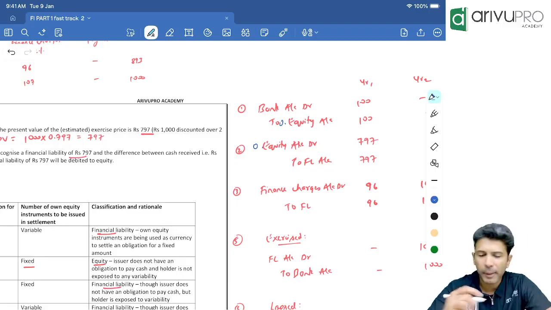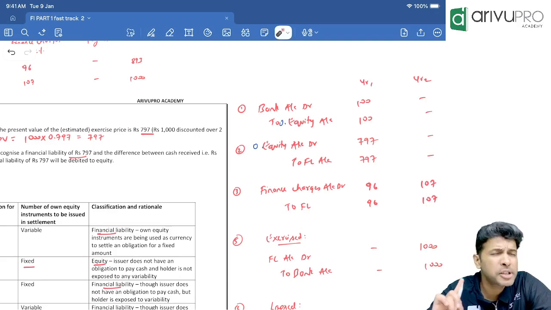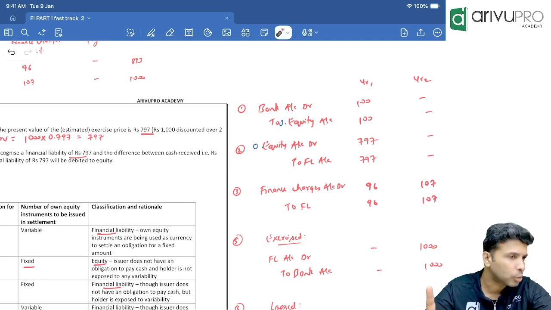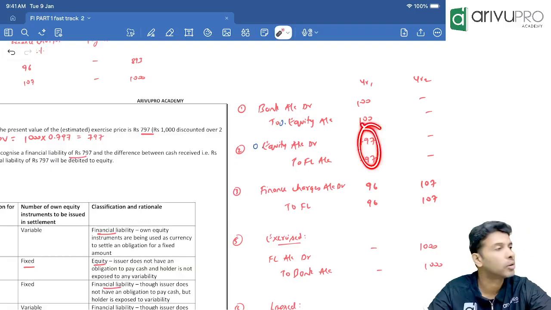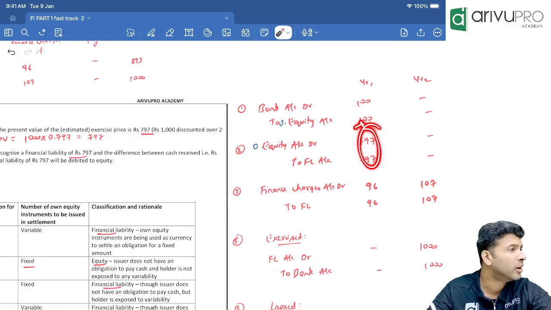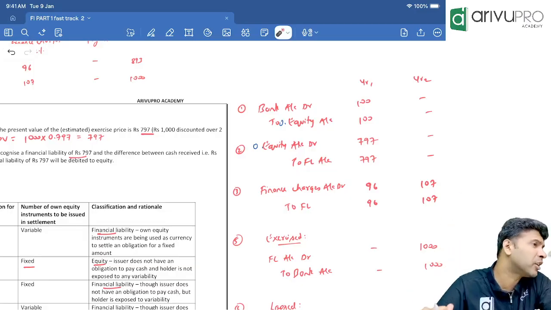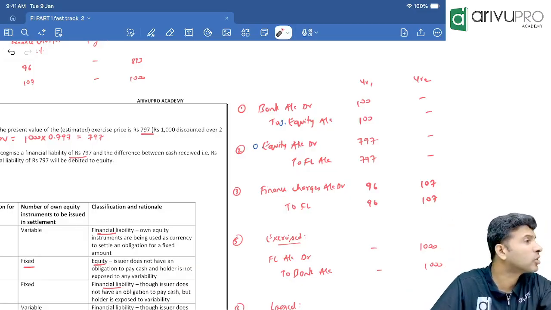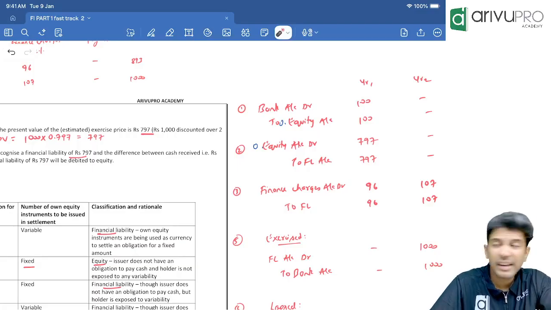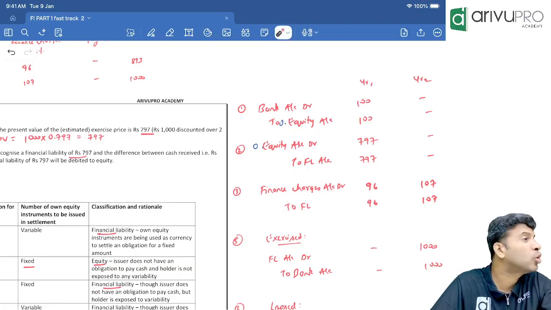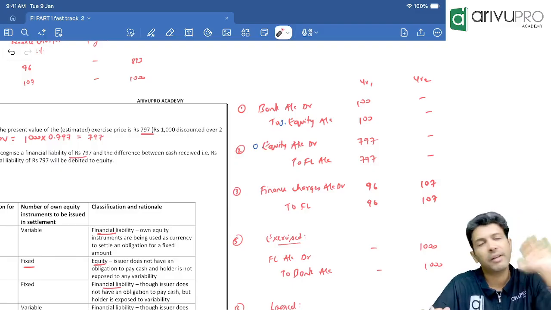Yes. Second part of the accounting you already know. How much does P actually have to pay? 1000. But how much have you recognized now? 797. 797 is a present value. 1000 rupees is a future value. We already know the difference between future value and present value is the time value of money, the interest charges, which goes off to SPA. But for interest charges, you'll have to book it for 1 year or 2 years? 2 years means normal or one table. What is that table? Unwinding of interest table.